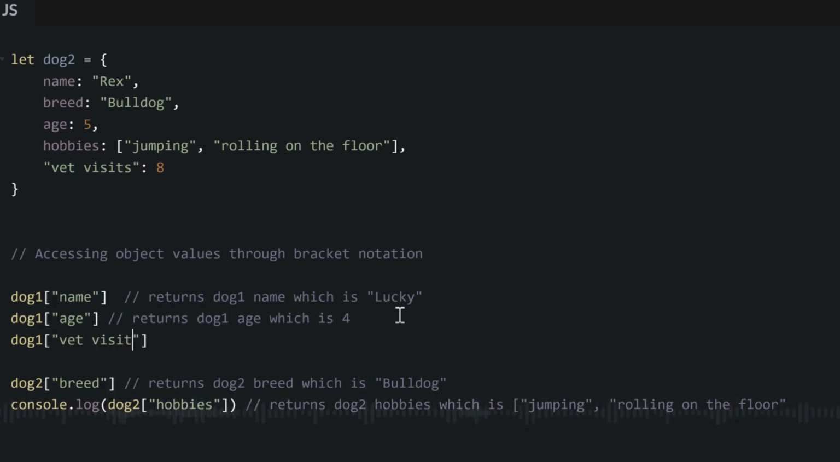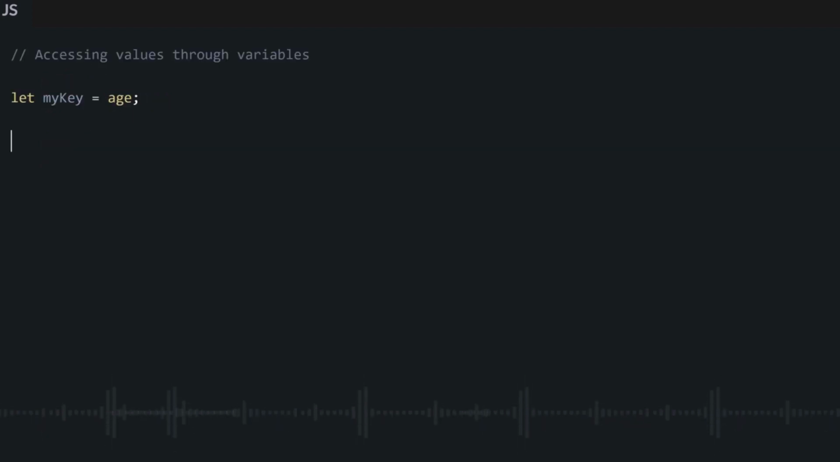So let's say we give our dog one more property of vet visits to show how many times the dog has gone to the vet. If we want to access this one by using dog1.vet visits, it will not work because of the space. But if we use bracket notation, dog1 open bracket, double quote, vet visits, then it will work.